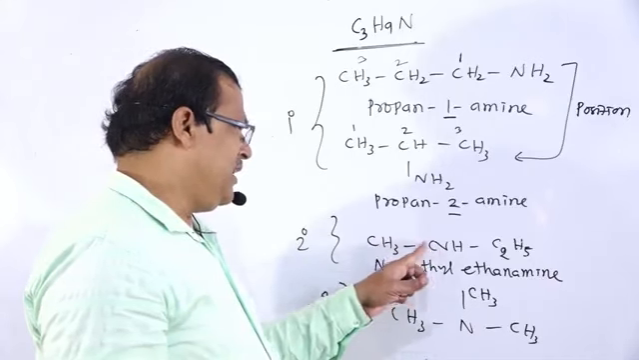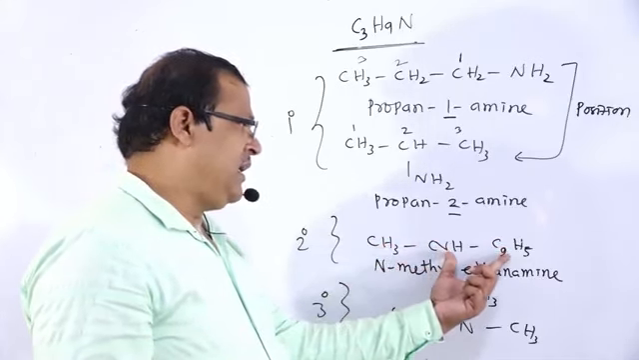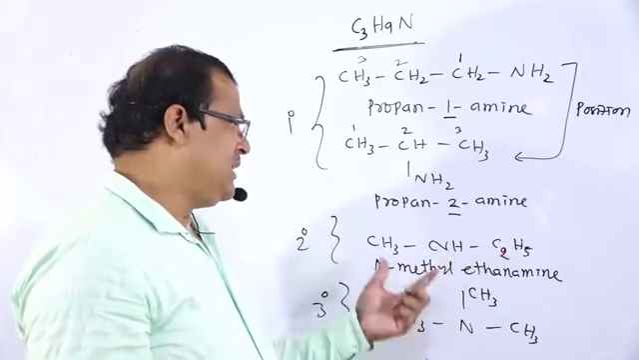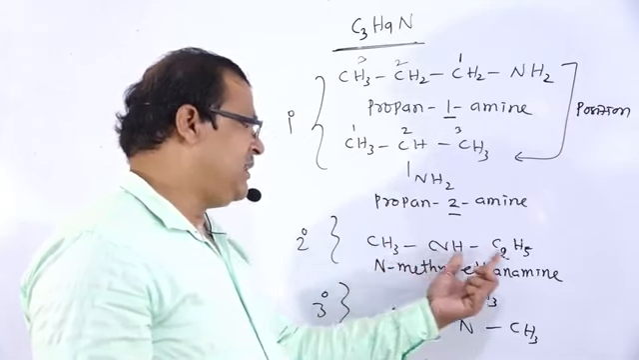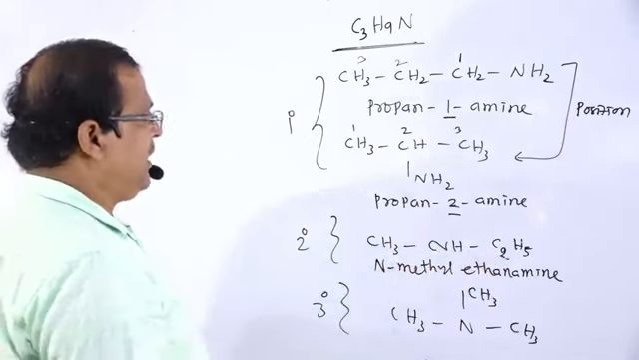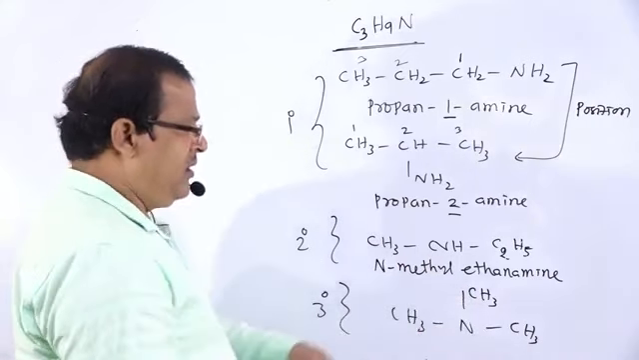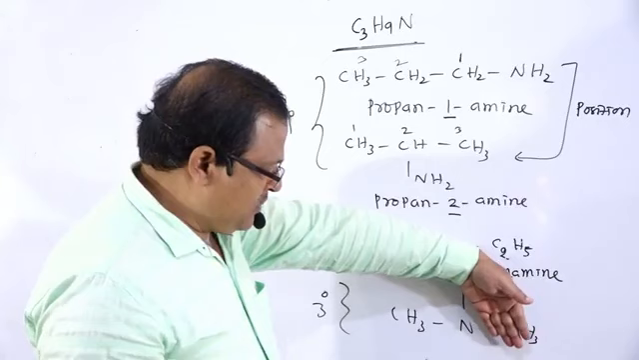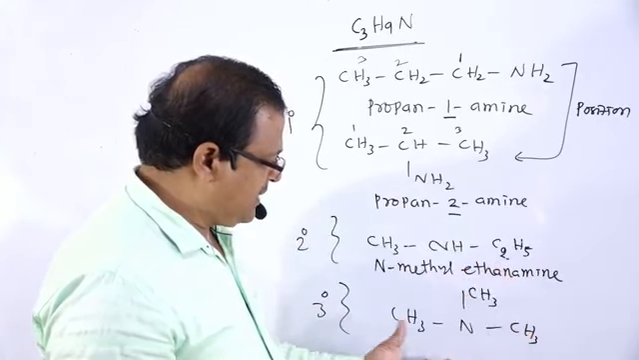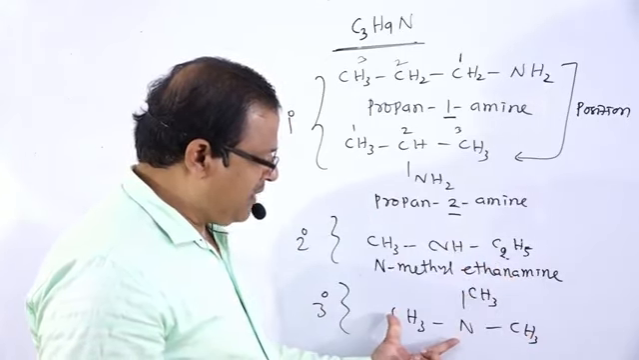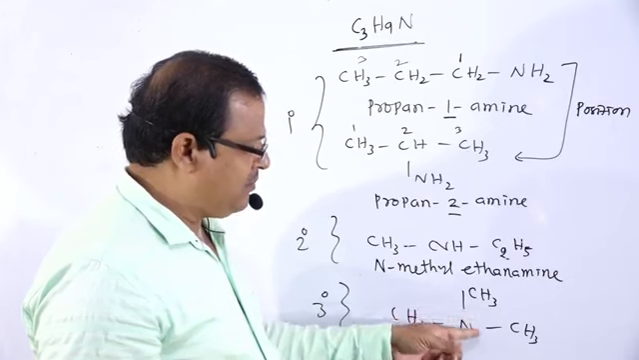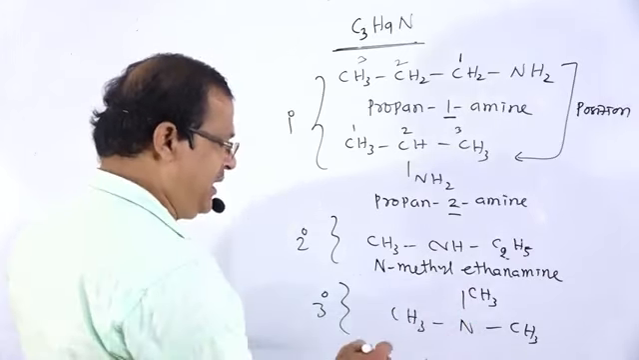N-methyl ethanamine. So that is named as N-methyl ethanamine. Then how to name this, that is, the tertiary amine? If these two groups are not there, then that is known as methanamine. And from that methanamine, two hydrogen atoms are replaced by two alkyl groups.